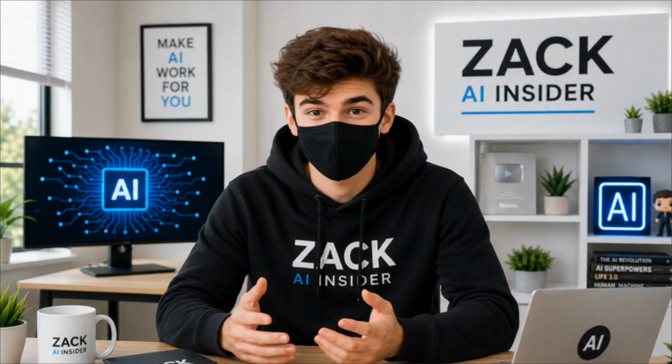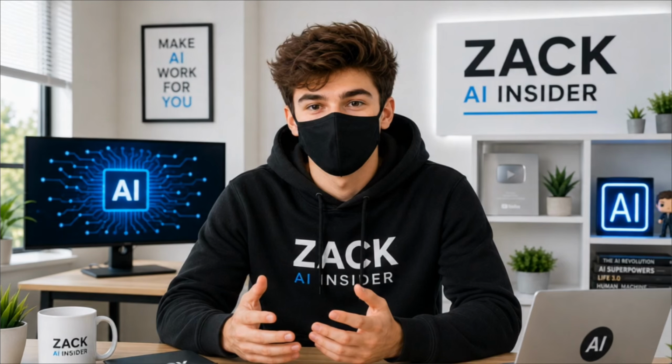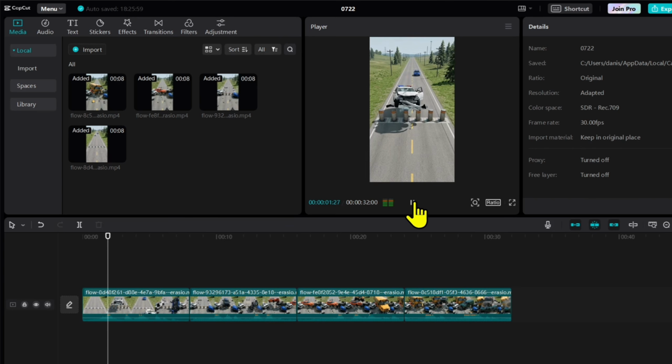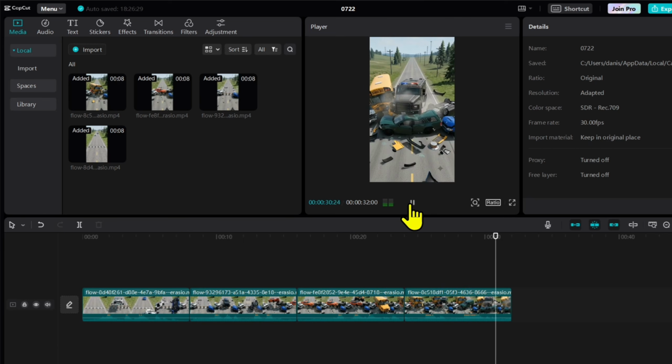Now comes the most important step, where most creators unknowingly ruin their chances of going viral. Before exporting the project, watch the entire video from start to finish without skipping. Pay attention to every crash, every vehicle movement, every camera angle, and every transition. If something looks unnatural anywhere, a vehicle clips through something, the physics looks wrong, the model distorts, or the camera movement feels weird, don't ignore it.